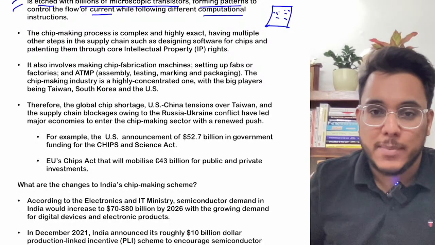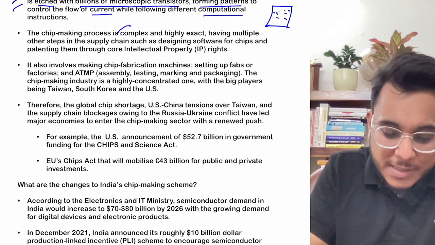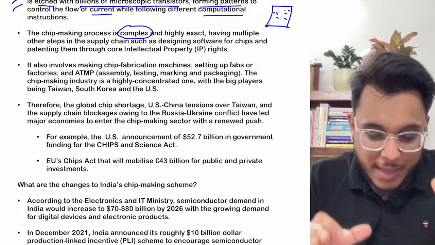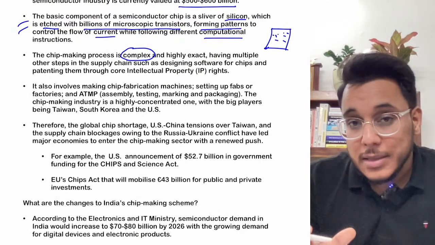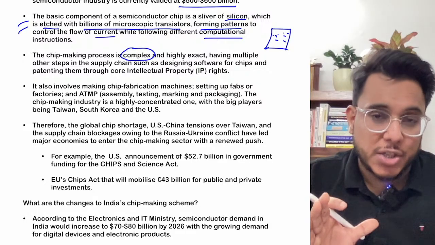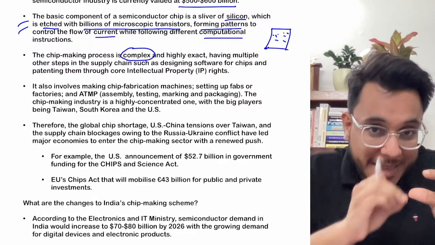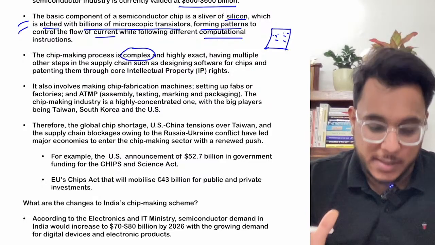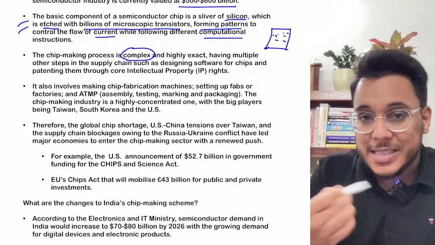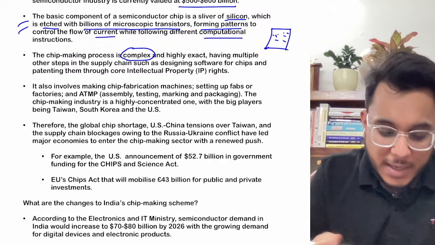Now, making these chips is highly complex, because, as I told you, billions of microscopic transistors are to be placed on one chip. Their placement, their pattern, their design is a very complicated process. Fine. It has multiple steps when a semiconductor chip is to be made.